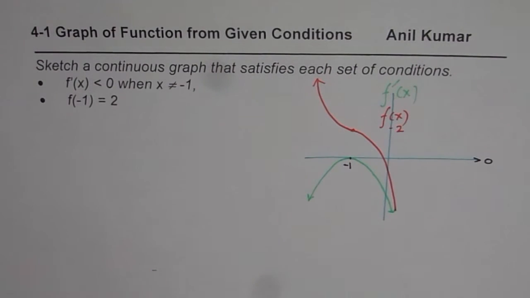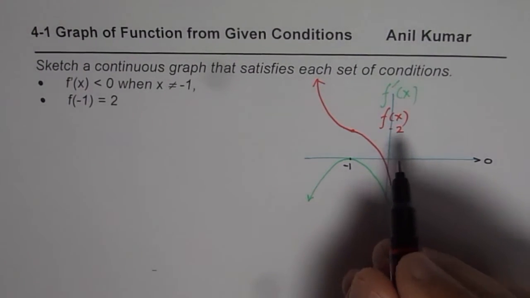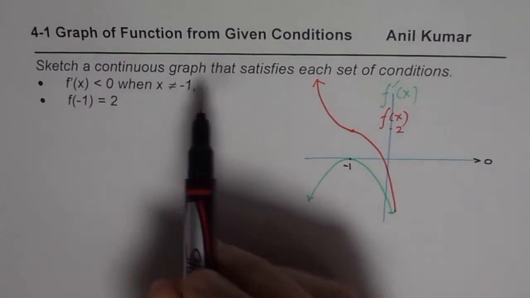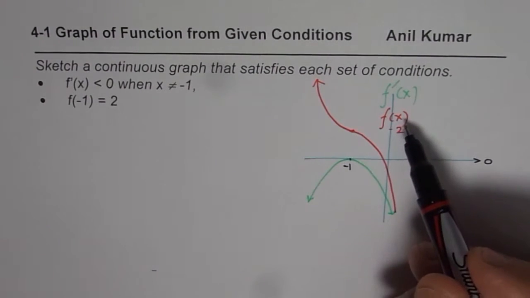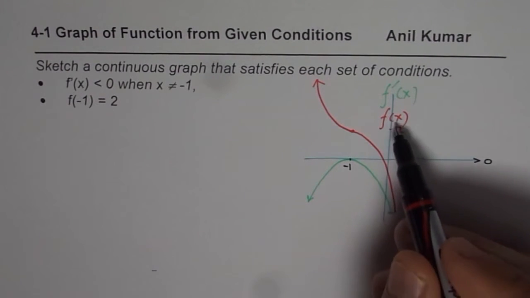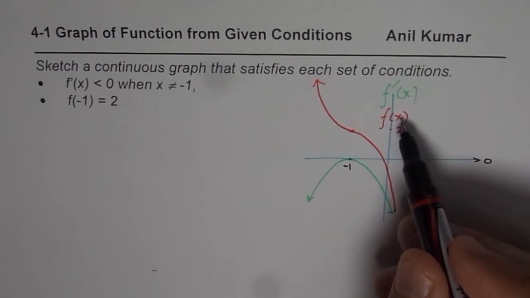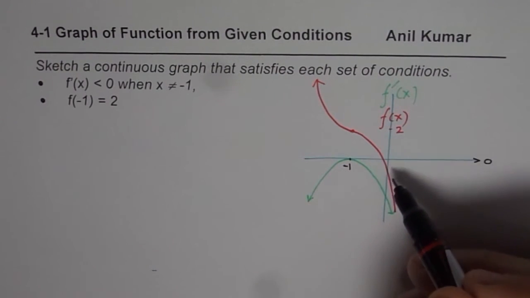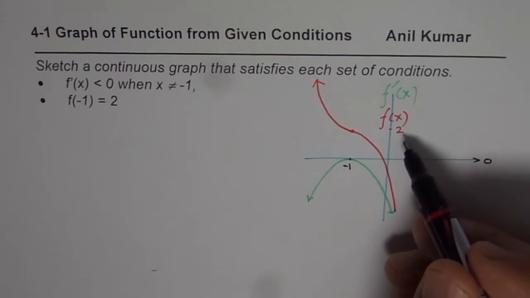I hope that is absolutely clear. One more thing you should understand is that whenever we're talking about continuous functions, these are normally polynomial functions, and the degree of f(x) is 1 higher than the degree of f'(x), right? That also helps you figure out what graph we are looking for.